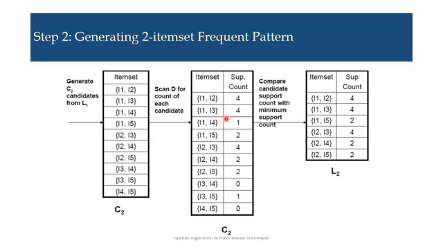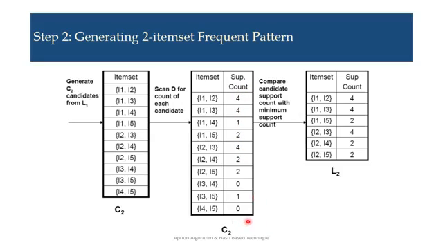I1 and I3 are present in 4 transactions. I1 and I4 are present in 1 transaction. I1 and I5 are present in 2 transactions. I2 and I3 are present in 4 transactions. I2 and I4 are present in 2 transactions. I2 and I5 are present in 2 transactions. I3 and I4 are present in 0 transactions. I3 and I5 are present in 1 transaction, and I4 and I5 is not there in the list, so it is 0. So now we have our C2 with the support counts from the dataset.